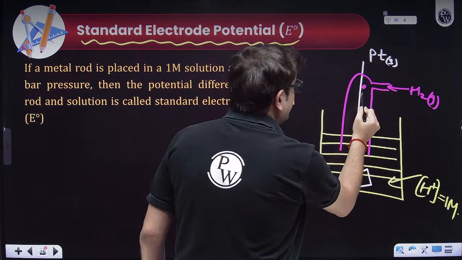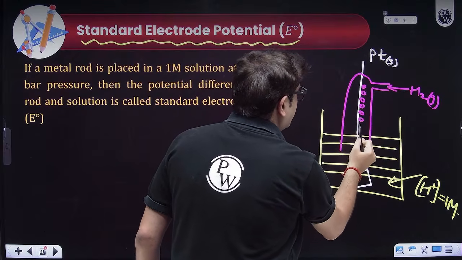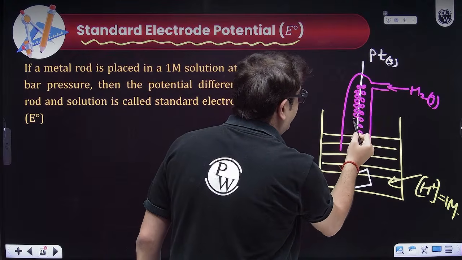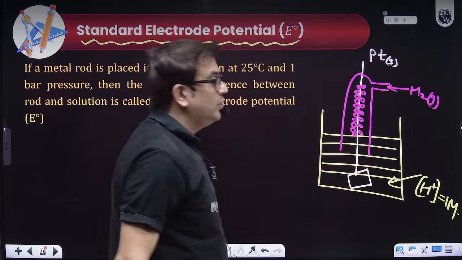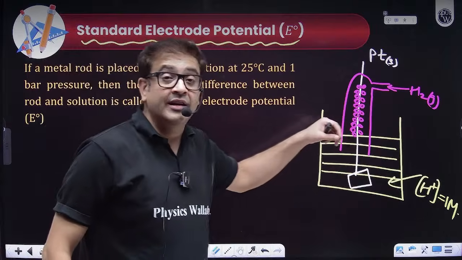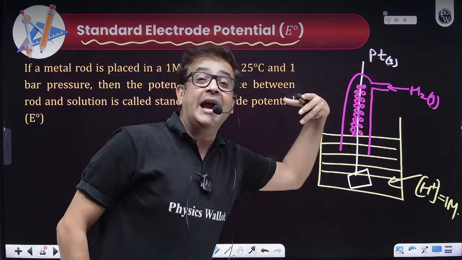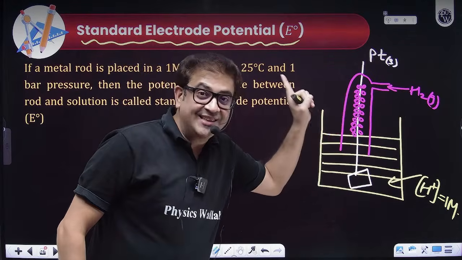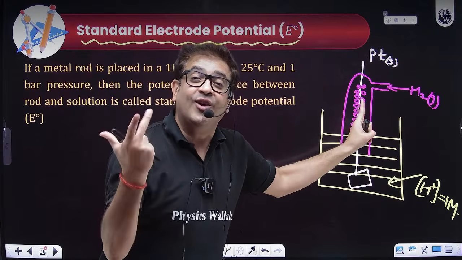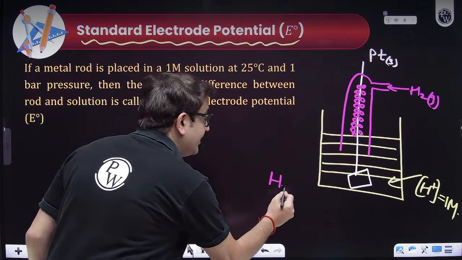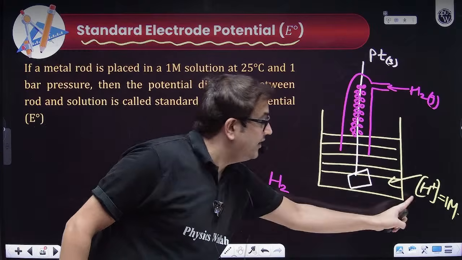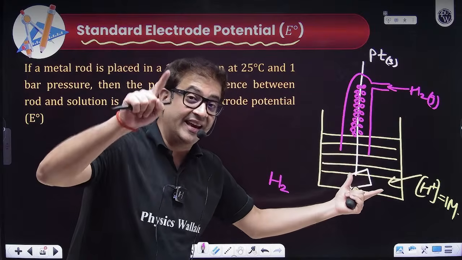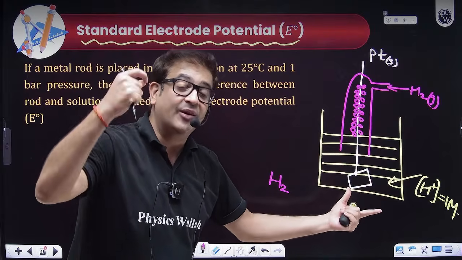What will hydrogen gas do? It will start to get deposited. What is this process known as? Adsorption. So it will get adsorbed on the metallic surface. Although this is platinum, chemically it is hydrogen gas interacting with H plus ions. So hydrogen gas interacting with H plus ions can again create an electrode potential.